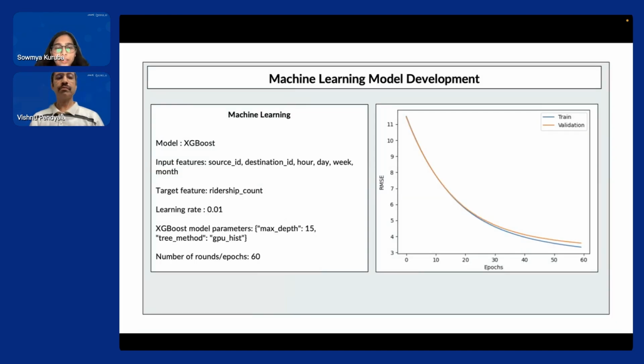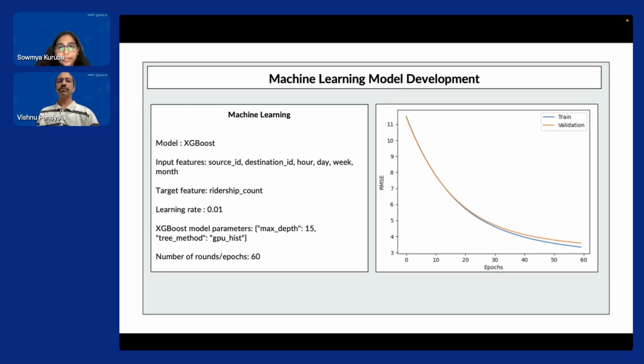After the graph was created, we went ahead with the machine learning model development for the ridership prediction. Let's look at some of the parameters that we have considered for the construction of this model. We're going to use an XGBoost regression model. The input features for this model are the source ID, destination ID, hour, day, week, and month. The output or target feature is the ridership count for the specified period. The learning rate is 0.01, and we have run this model for 60 rounds. As you can see from the right-hand side graph, the root mean square error is decreasing as the model is learning.